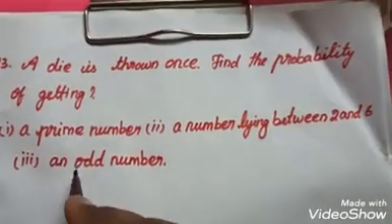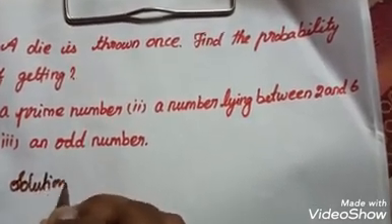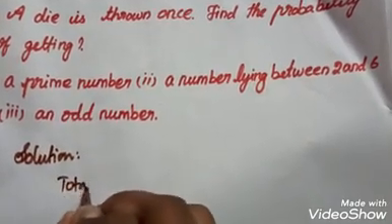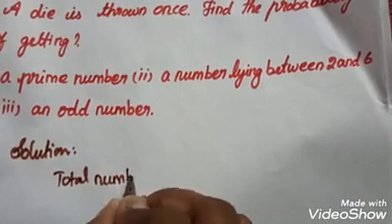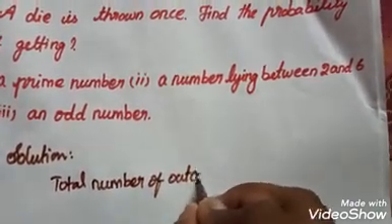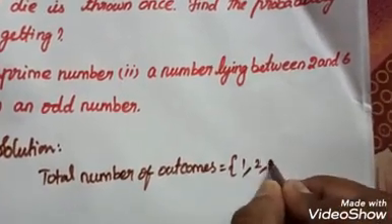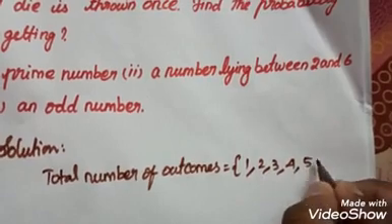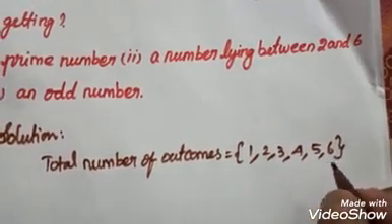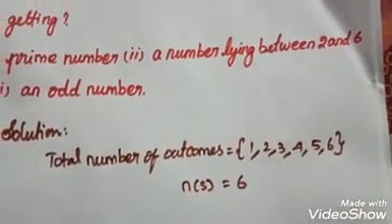Before moving on to the solution, first we have to know the total number of outcomes, which is equal to 1, 2, 3, 4, 5, 6. So for a 6-sided die, we have 6 numbers. It can be written as n of S, which is equal to 6.